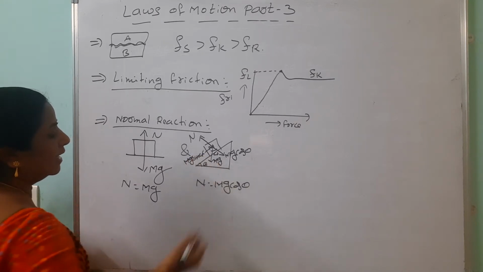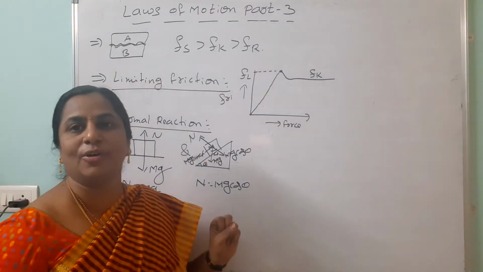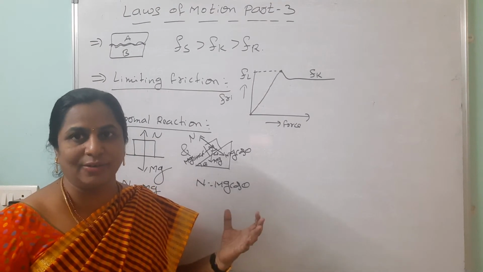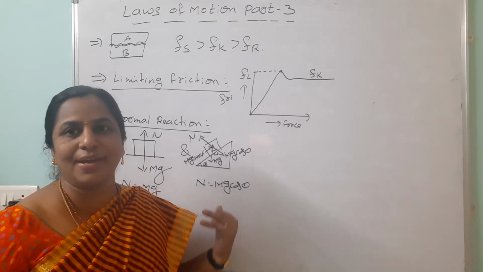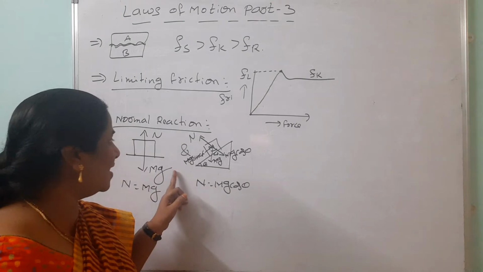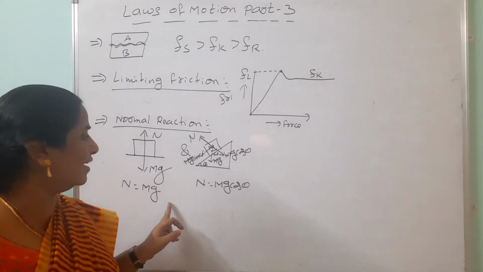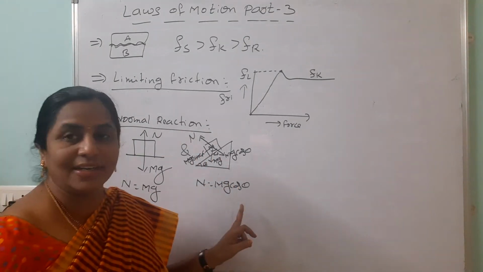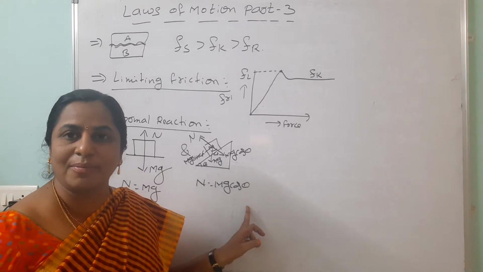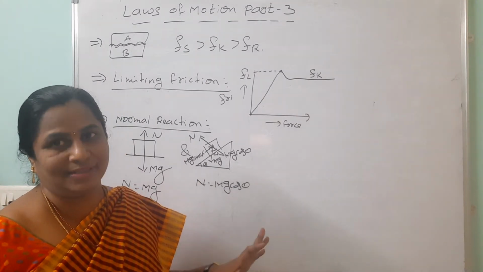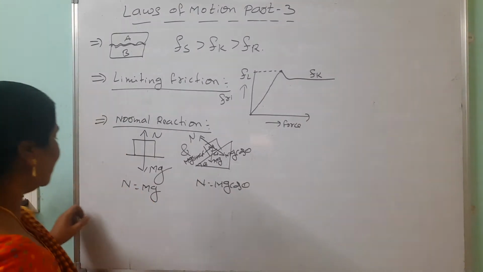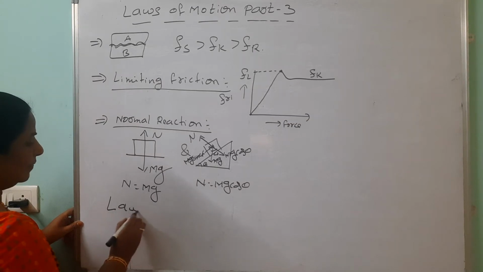But we are focusing on the reaction which is acting normal to the surface, that is called the normal reaction. I have given two examples. What are those? In the case of a horizontal surface, N equals mg. In the case of an inclined plane, you should remember that normal reaction is what? Mg cos theta.